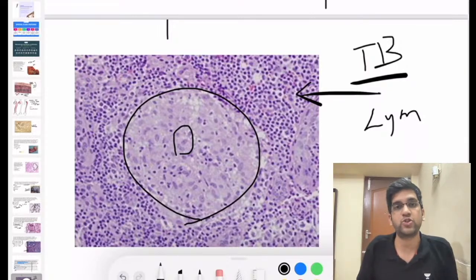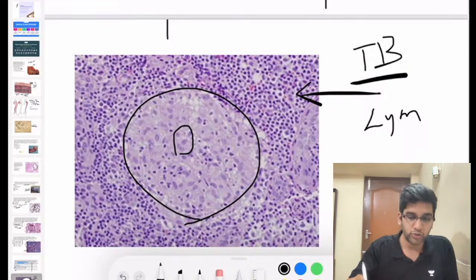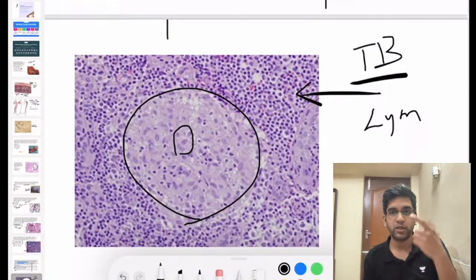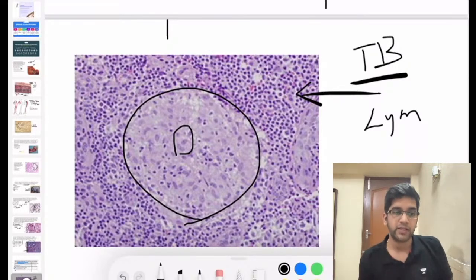If my body's immunity is not good, can I say even after the formation of granuloma, the immunity cannot destroy the TB bacilli? Is that the right statement? It is. In that case, can I have non-caseating or non-necrotizing granulomas in TB as well? You will, right? So tuberculosis will have both necrotizing and non-necrotizing granuloma. Whenever you see granuloma, whatever site it may be, my first possibility is always tuberculosis. If you rule out tuberculosis, sarcoid could be a possibility. Foreign body, if you have a history, is definitely a possibility.